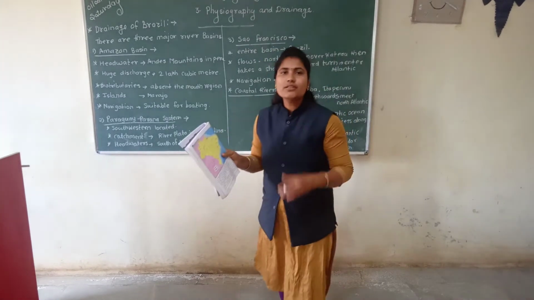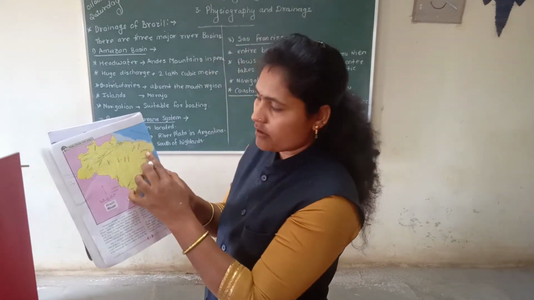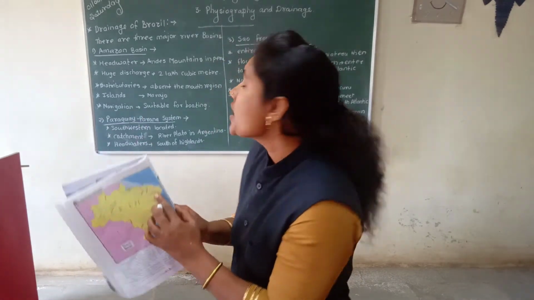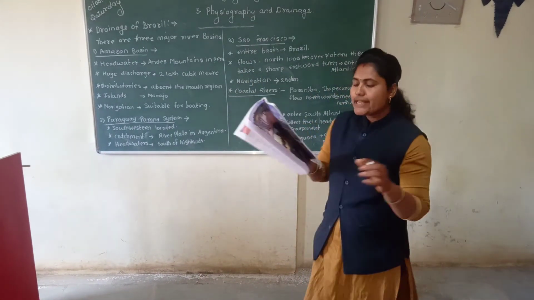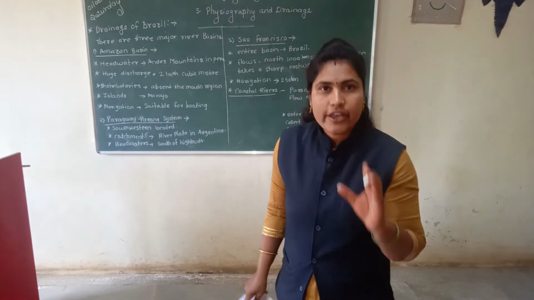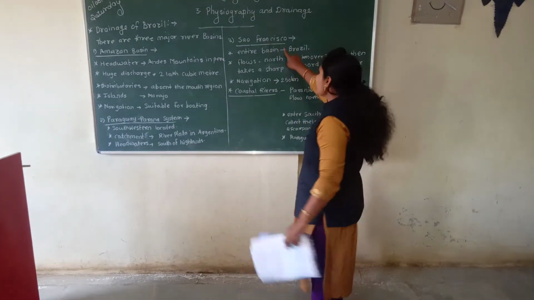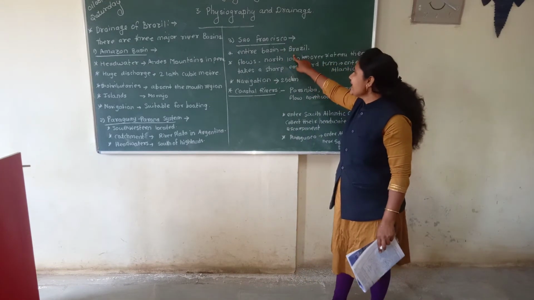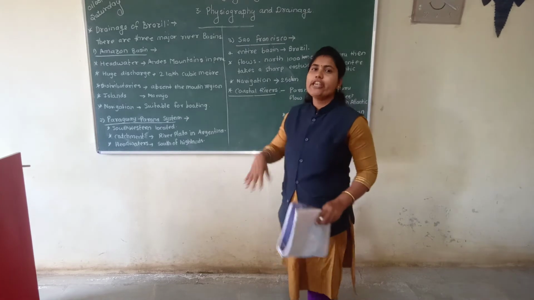If we talk about the third important river of Brazil, that is the San Francisco. Here is its direction. It is the third important river of Brazil. Why? Because the entire basin of the San Francisco river is located in Brazil.